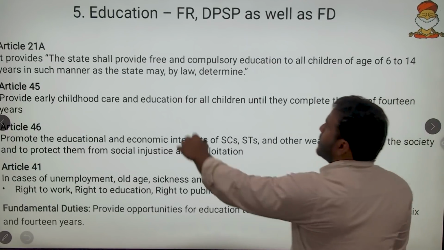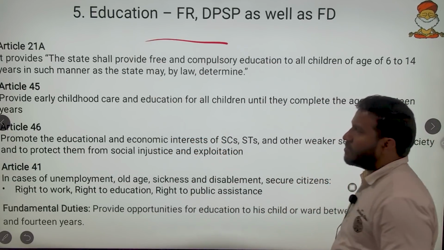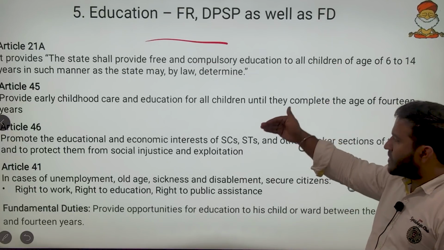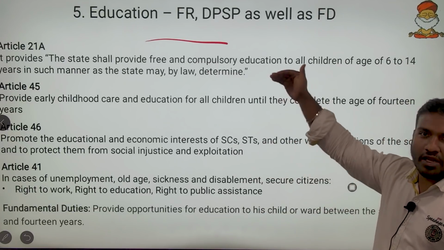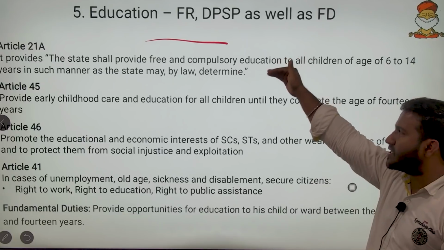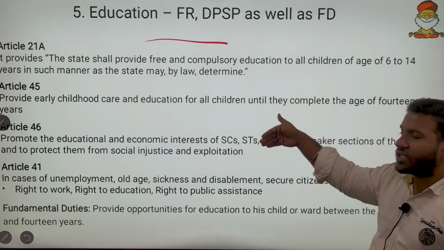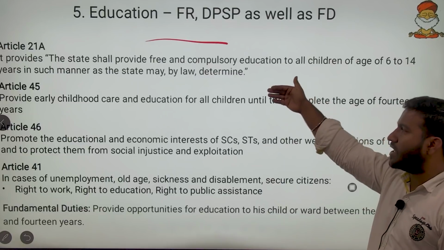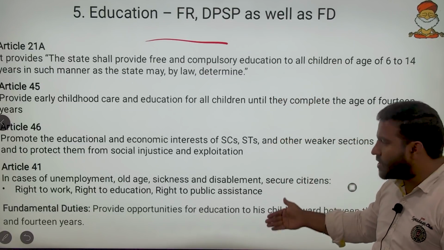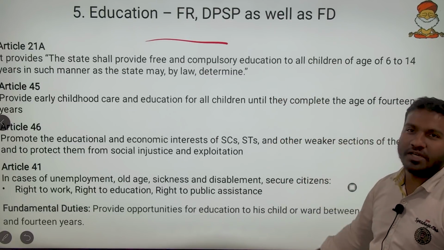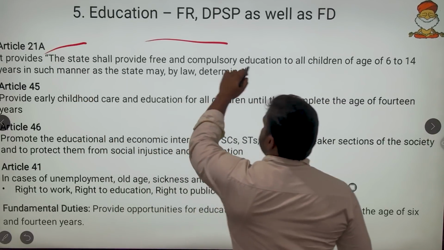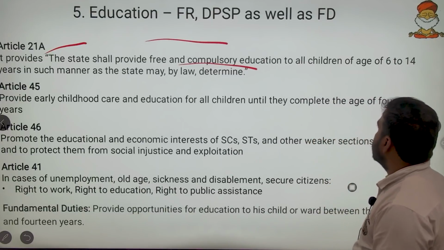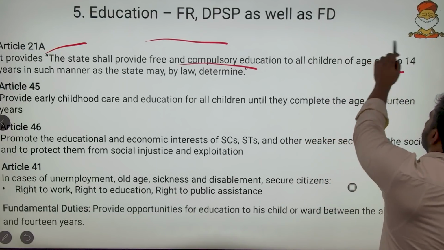Then education. Here we have some of the fundamental rights, Directive Principles and fundamental duties. So you can always get a question on education: what is it in the Constitution? It is a fundamental right, it is a Directive Principle, and it is a fundamental duty. All three are present. Here we have Article 21A: the state shall provide free and compulsory education from the age of 6 to 14 years.